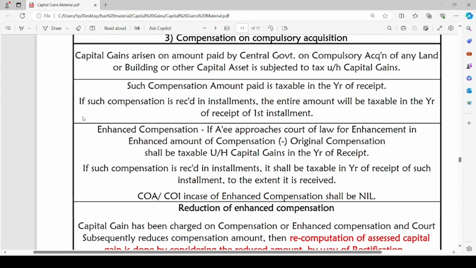Enhanced compensation. There might be a case where the assessee approaches a court of law for enhancement, that is, an increase in the value of compensation.